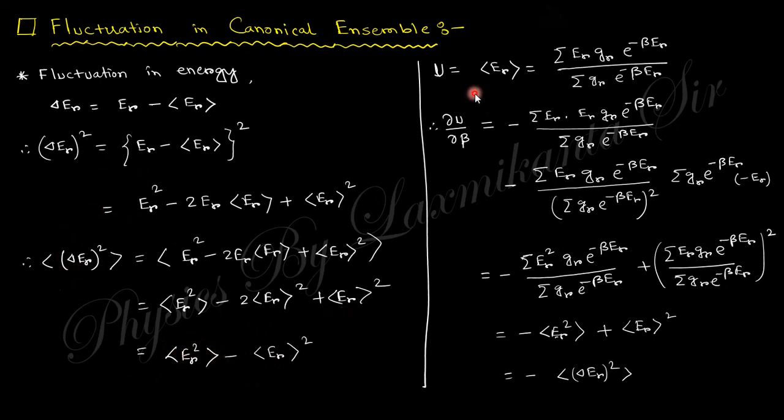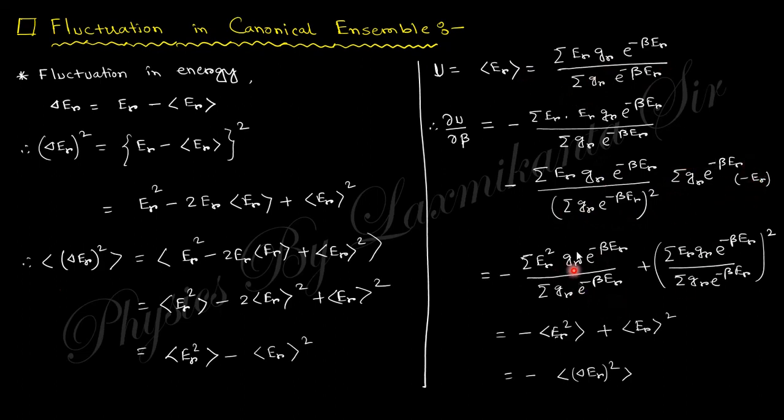Now you can check that U is the expectation value or the average value of energy. If you take the derivative with respect to beta, you get this term in the upper side, minus this, and for the lower one, the upper portion and the whole square of that multiplied by this.